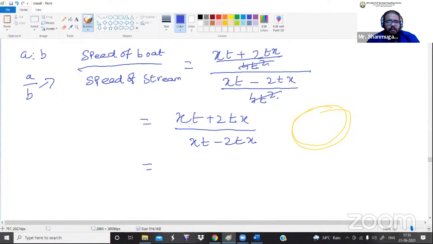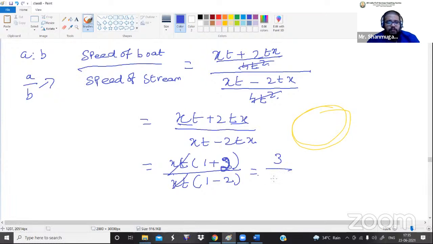In the numerator we have xt common, and in the denominator also we have xt, so let me take xt outside. xt into 1 plus 2, divided by xt into 1 minus 2. Let me cancel xt and xt, remaining 1 plus 2, that is 3, and 1 minus 2.